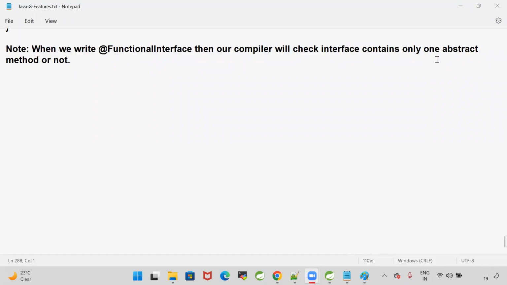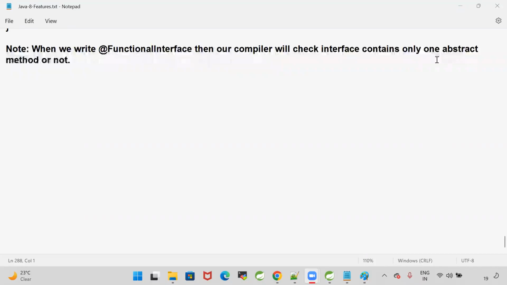What will happen when we write that annotation? The compiler will check whether the interface contains only one abstract method or not. You can write any number of default methods and static methods in a functional interface. The functional interface rule is applicable only to abstract methods. How simple it is. How interesting it is. Able to understand?